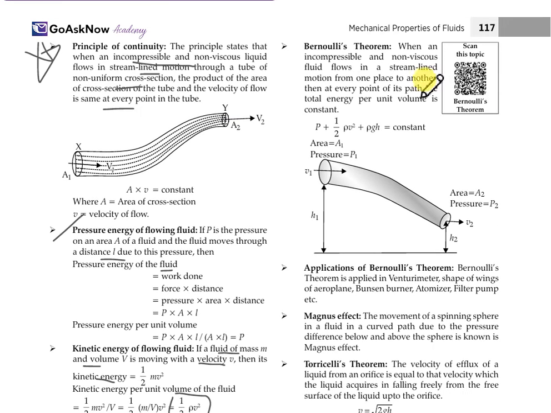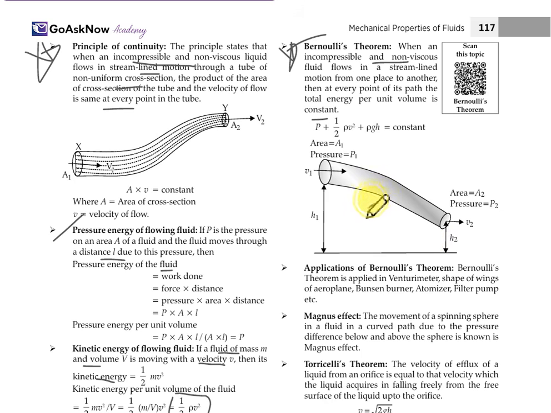Now, moving to the next, Bernoulli's theorem. This is also an important one. When an incompressible and non-viscous fluid flows in streamline motion from one place to another, then at every point of its path, the total energy per unit volume is constant.